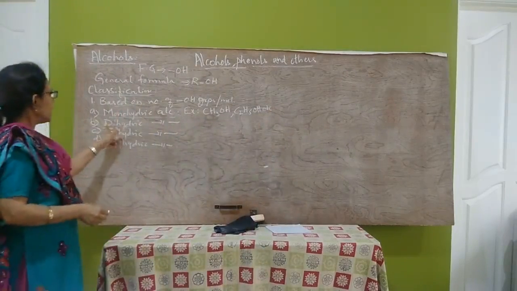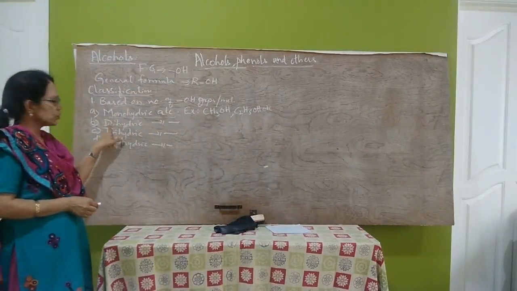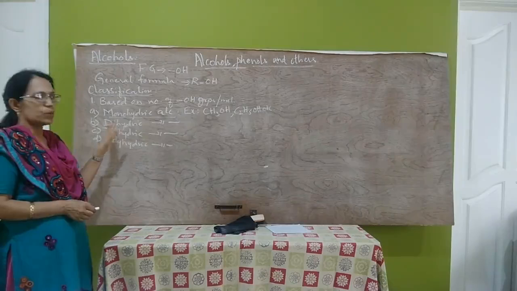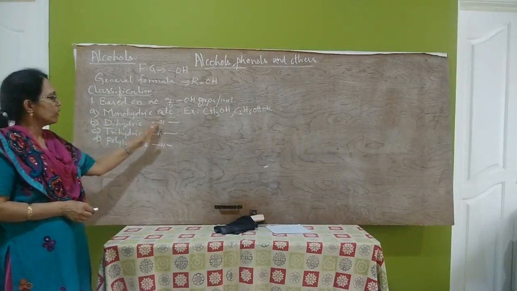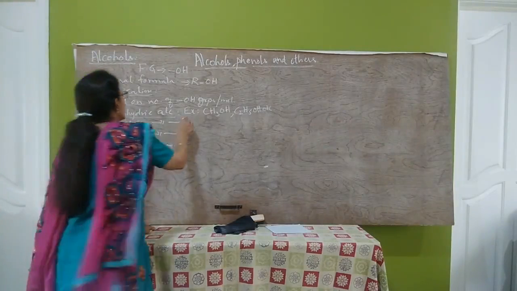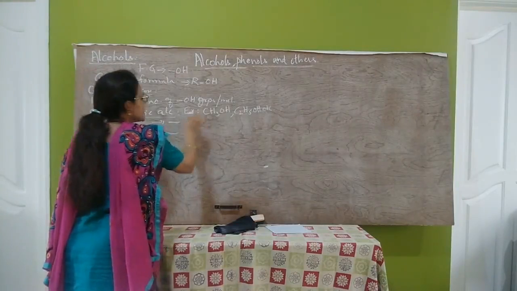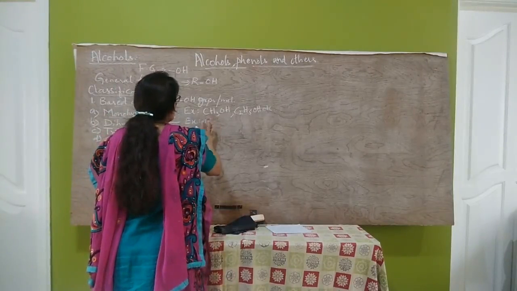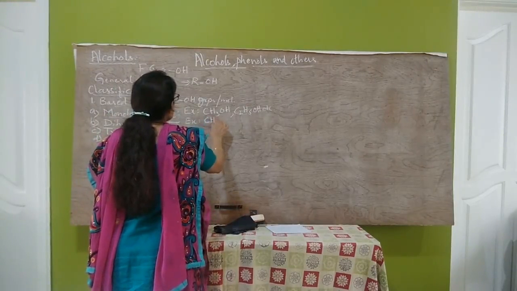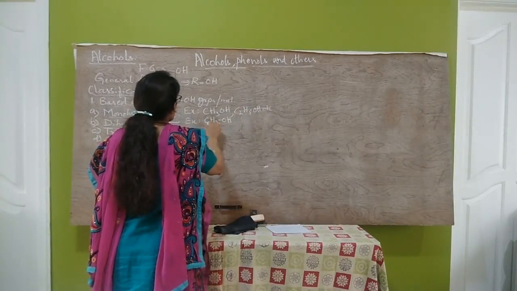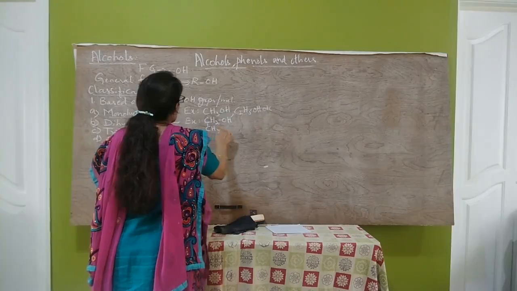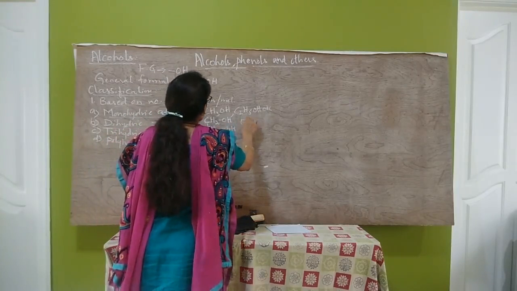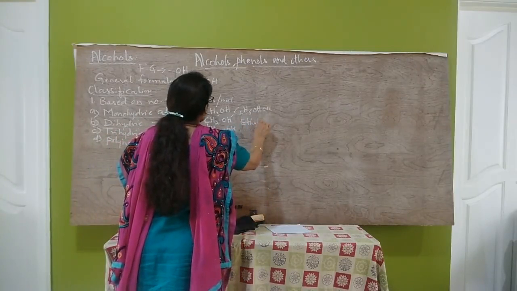Second one is dihydric alcohols. Di means two. So the alcohols which contain two OH groups per molecule are called dihydric alcohols. Example of dihydric alcohol: ethylene glycol, CH2OH, CH2OH. That is ethylene glycol.